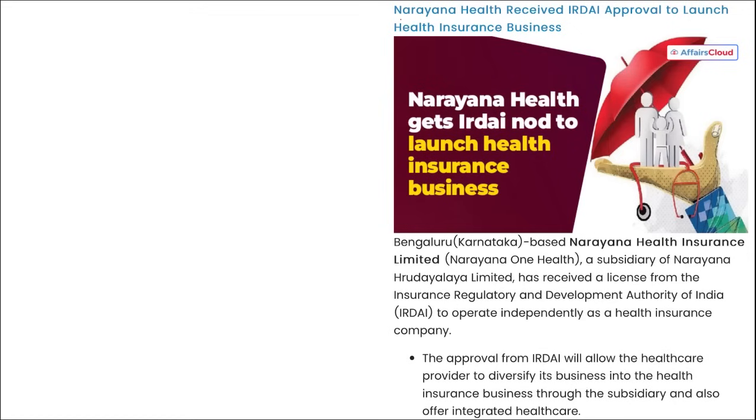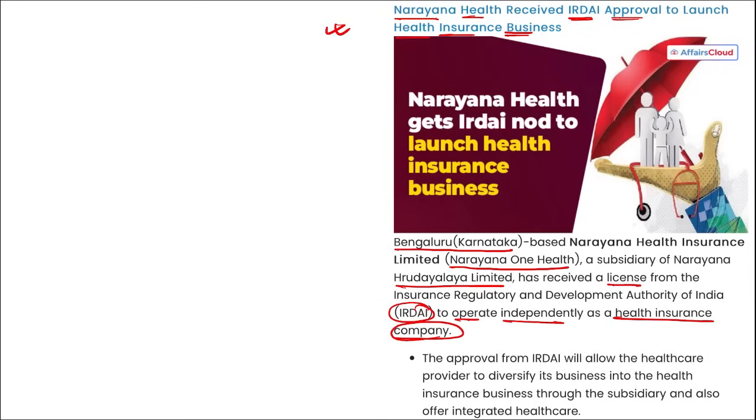Next is Narayana Health receiving IRDAI approval to launch a health insurance business. I repeat, Narayana Health Insurance Limited. It is a Bangalore, Karnataka based company, Narayana One Health. This is a subsidiary of Narayana Hrudayalaya Limited and they have received a license from IRDAI to operate independently as a health insurance company. The approval from IRDAI will allow the healthcare provider to diversify its business into health insurance through a subsidiary and also offer various integrated healthcare products.